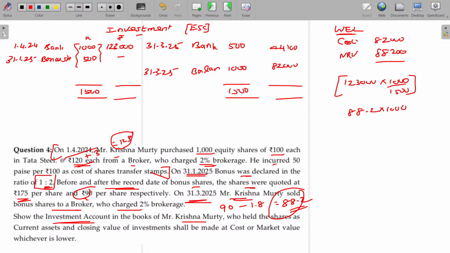Now tally the cost column to find out if there is any profit or loss. 1,26,100 on both sides. The balance you get here is your profit, 3,100, transferable to the profit and loss account. Is that clear?